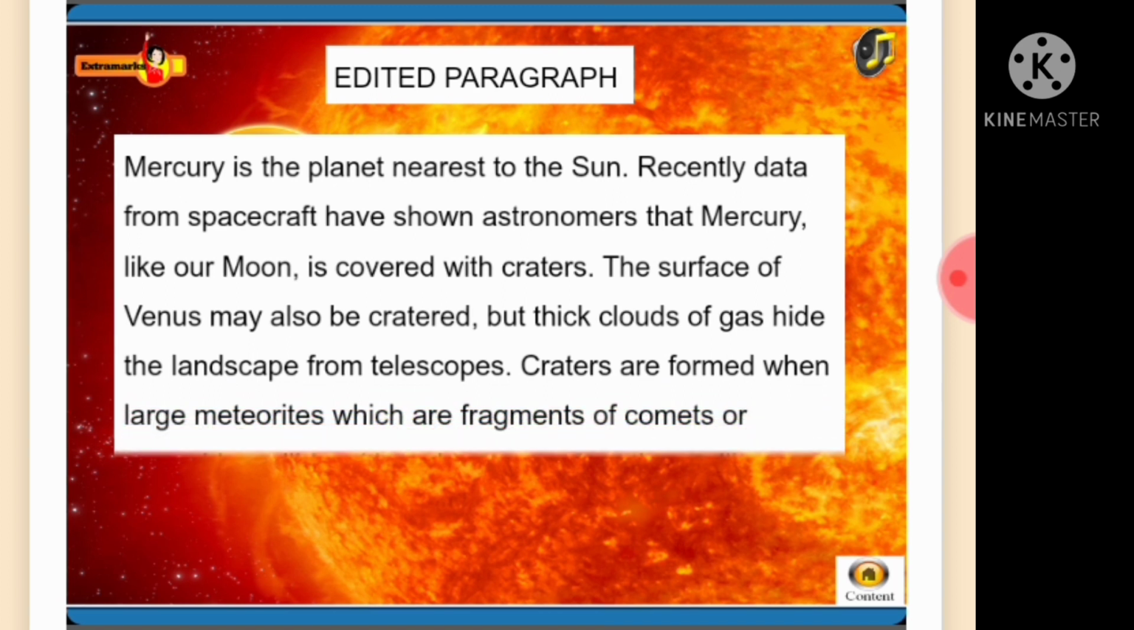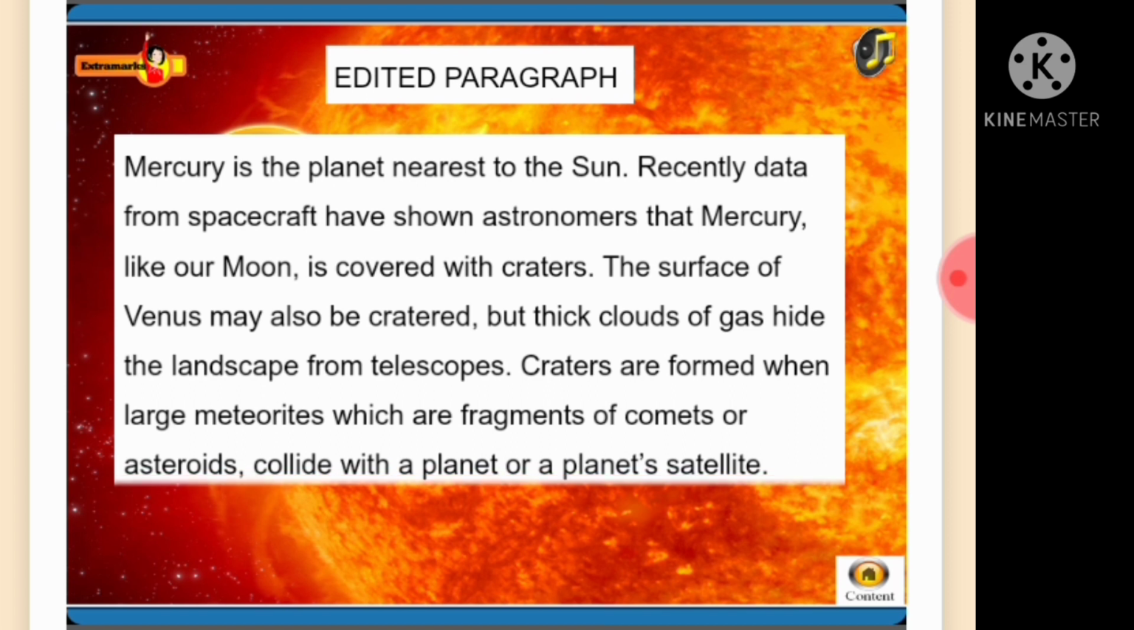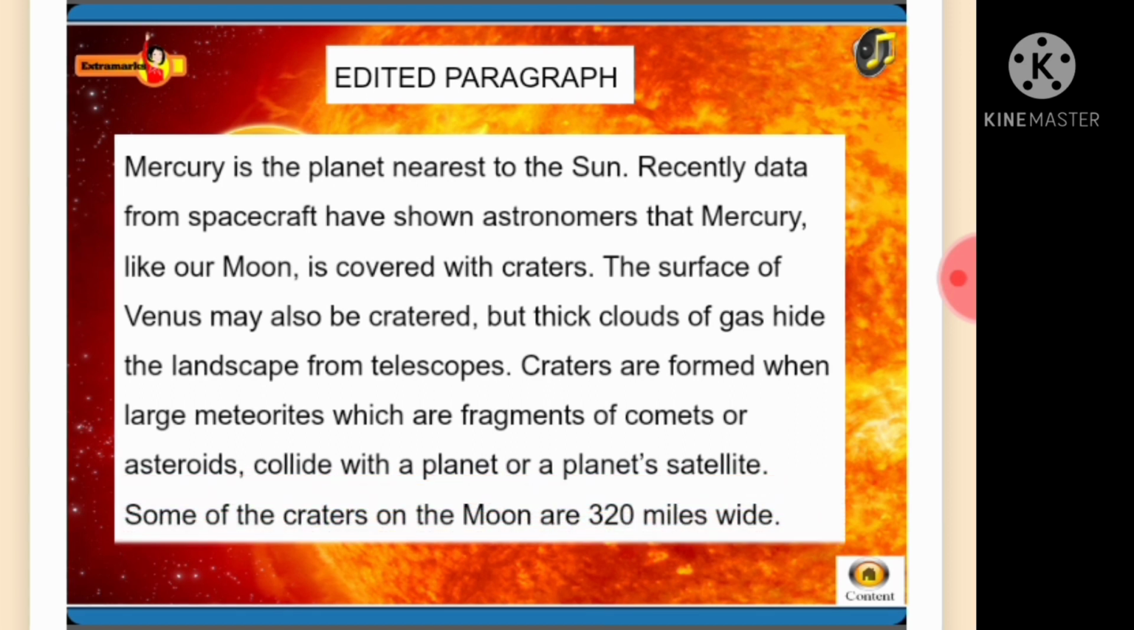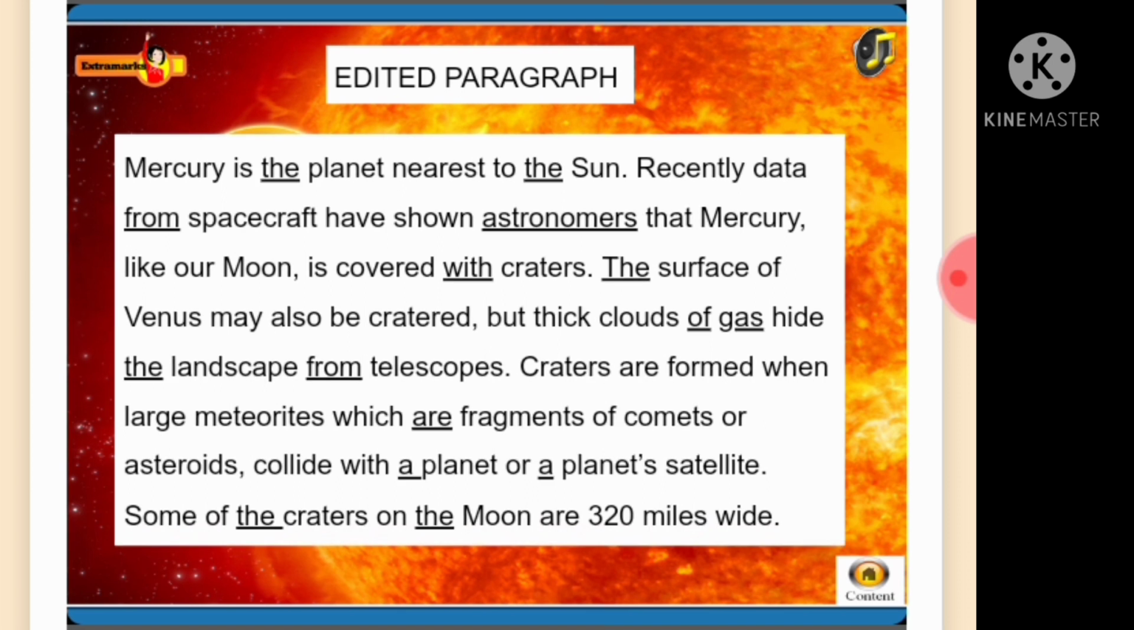Craters are formed when large meteorites, which are fragments of comets or asteroids, collide with a planet or a planet's satellite. Some of the craters on the moon are 320 miles wide.